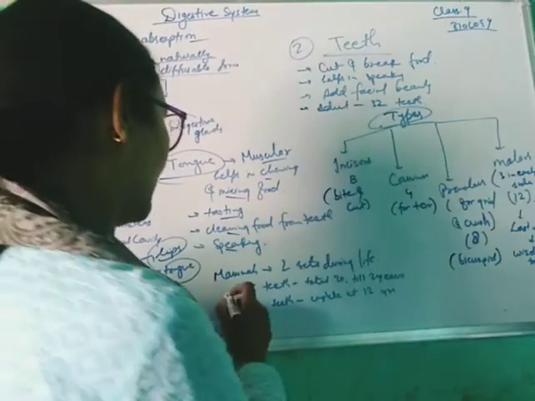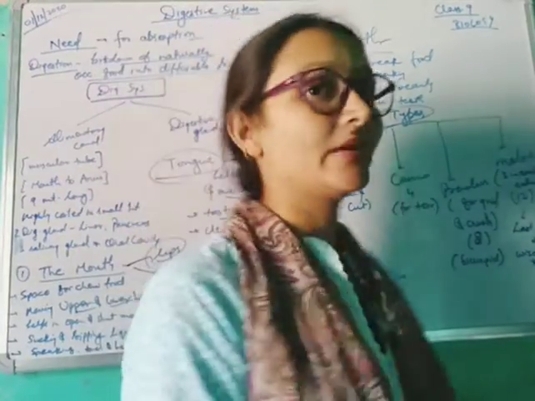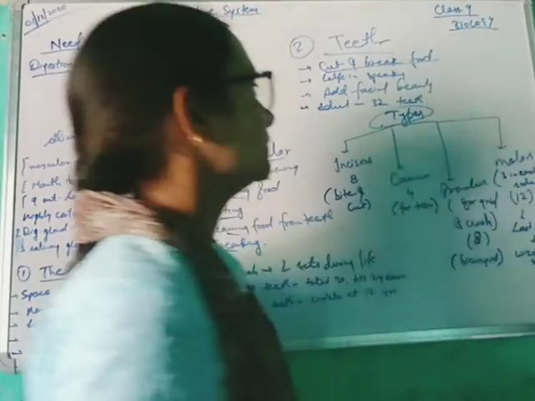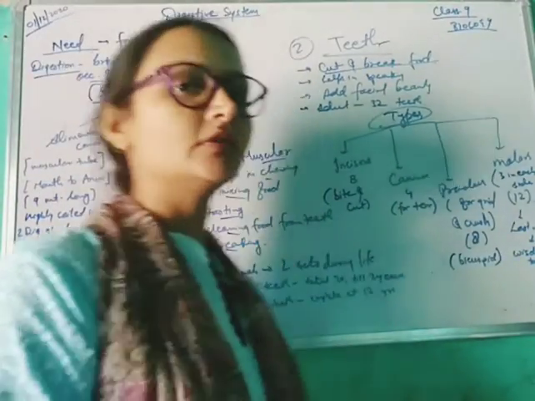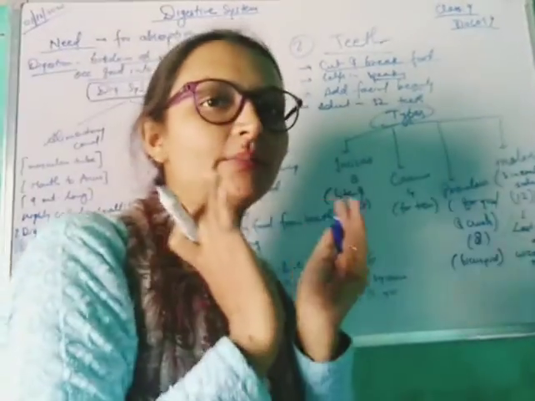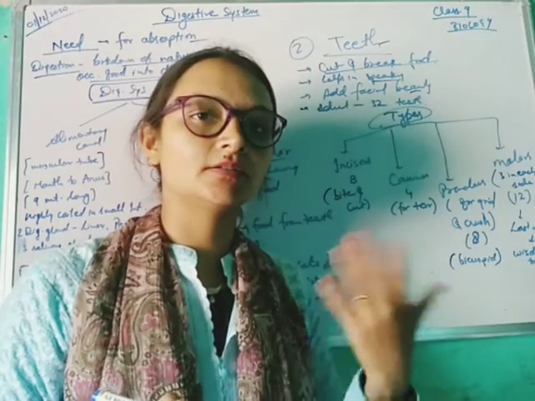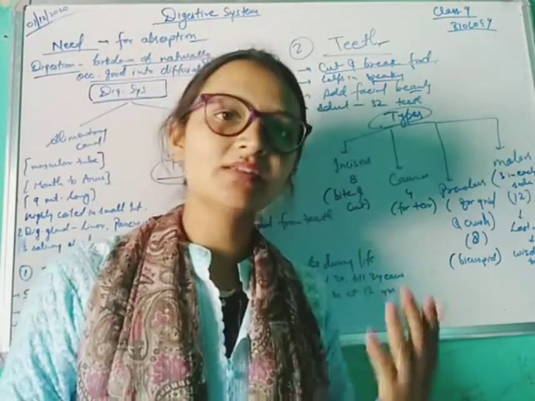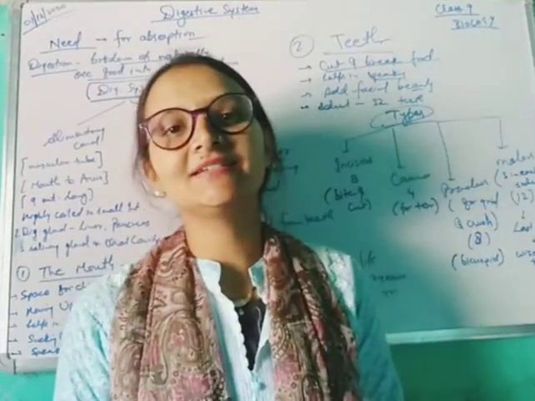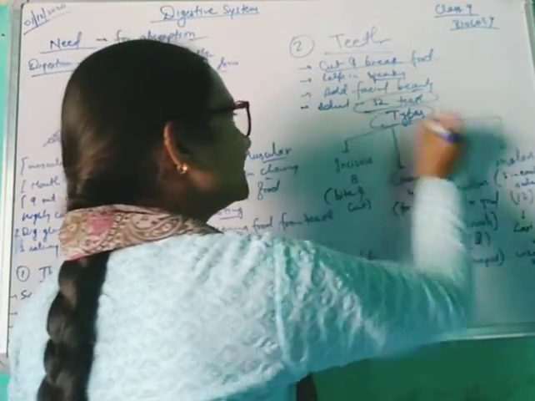Now the next part is teeth. Teeth are very important. Why? Because they help to cut and break down the food. They help in speaking also, and they add to facial beauty. As you have seen, older people who have lost their teeth, the facial beauty obviously will be gone without teeth.